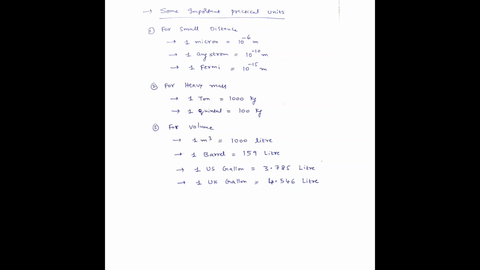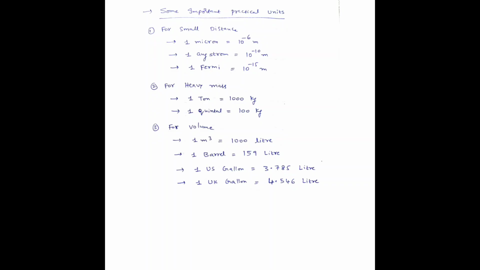There are also a few other practical units which we need to remember. For small distances, 1 micron is 10 to the power of minus 6 meter. 1 angstrom means 10 to the power of minus 10 meter. And 1 Fermi means 10 to the power of minus 15 meter. Also for heavy masses, 1 ton is 1000 kg, and 1 quintal means 100 kg.